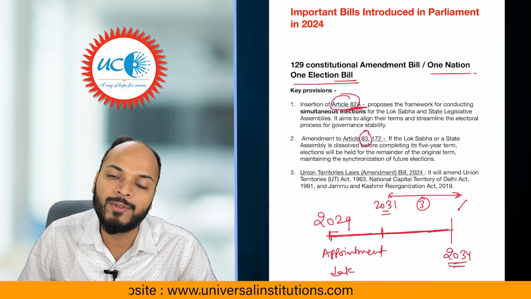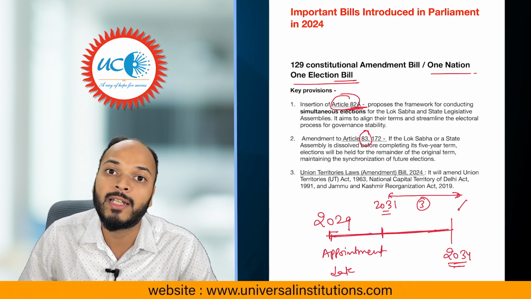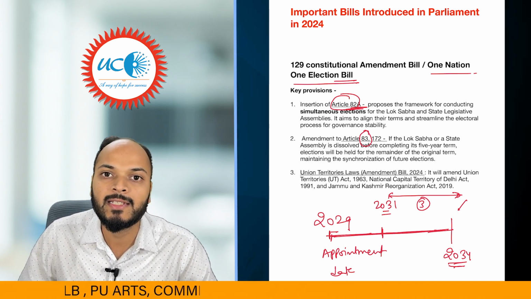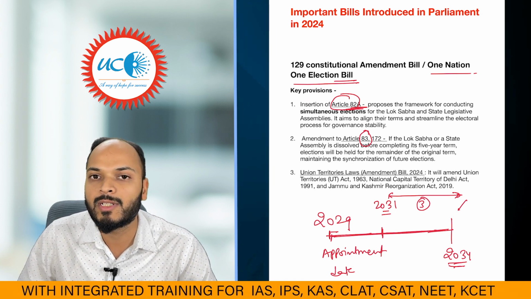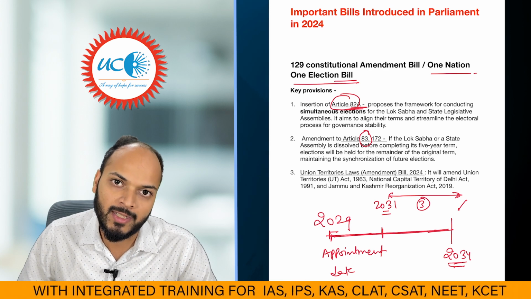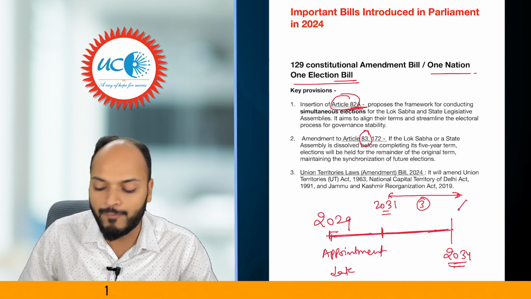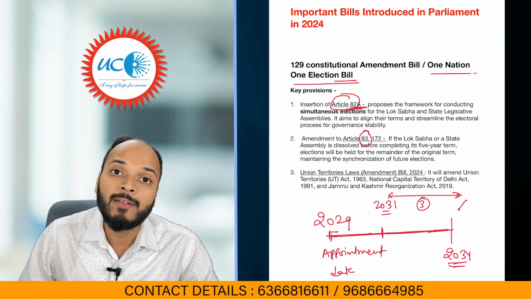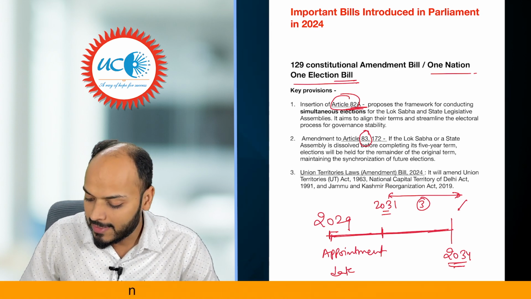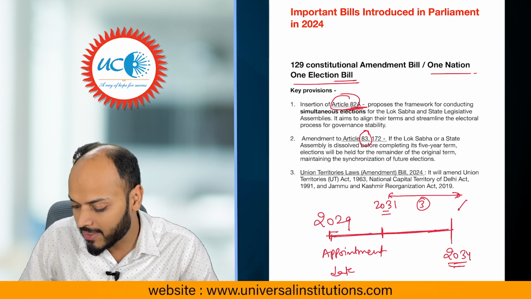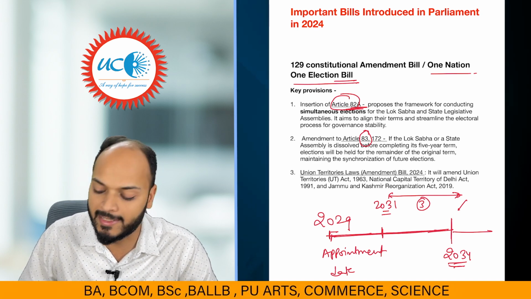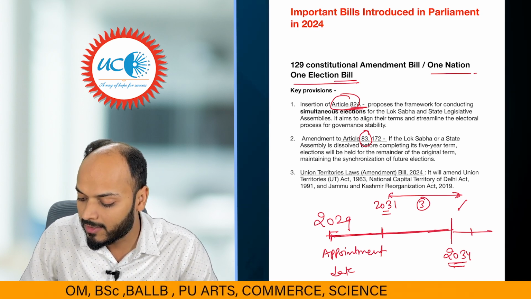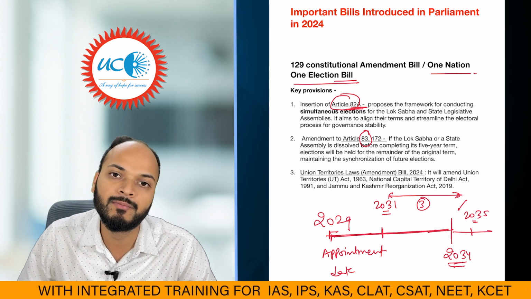Article 83, if you know, talks about the tenure of Lok Sabha. It says that if Lok Sabha is not dissolved, its tenure is going to be 5 years. The maximum tenure of Lok Sabha is 5 years. Now, what if a Lok Sabha is dissolved? Let's say in 2034, elections are held simultaneously for Lok Sabha as well as all the states. Now, what if Lok Sabha is dissolved in 2035 itself?